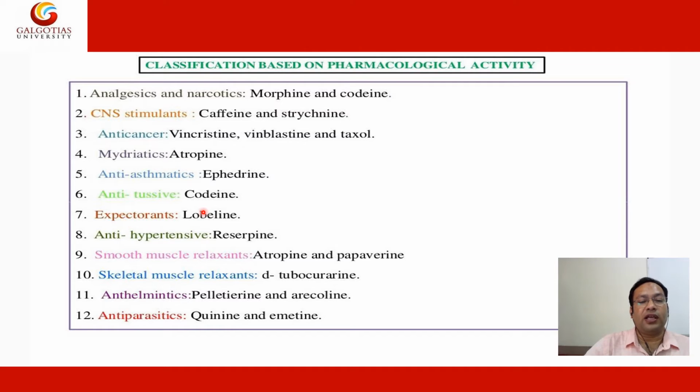Antitussive like codeine, which is used in Corex. Expectorant like lobeline. Antihypertensive like reserpine, which is used in high BP. Smooth muscle relaxants, atropine and papaverine. Skeletal muscle relaxant like D-tubocurarine. Anti-helminthic like pelletierine and arecoline. Anti-parasitic like quinine and emetine. Okay.